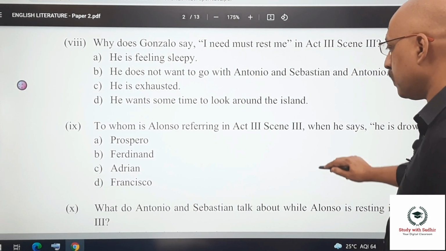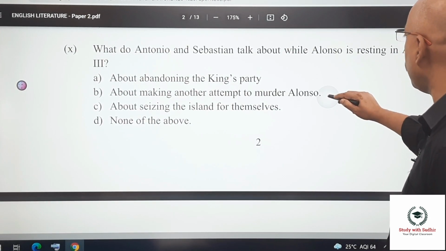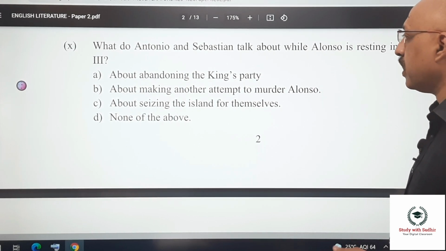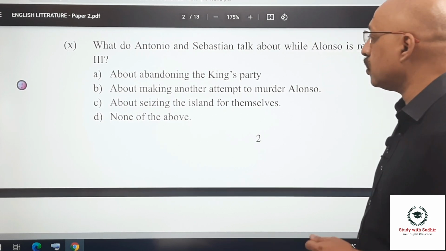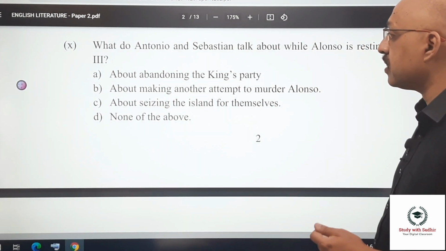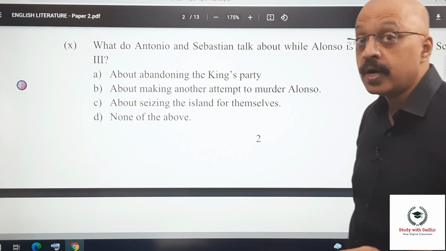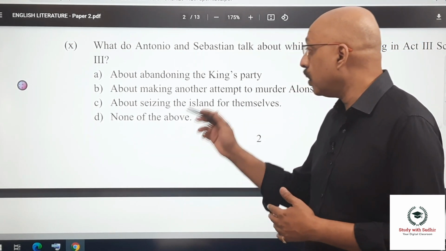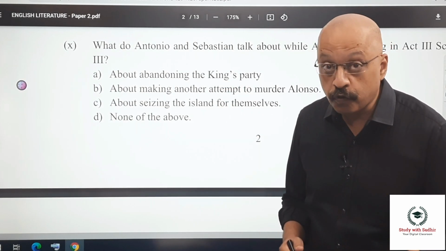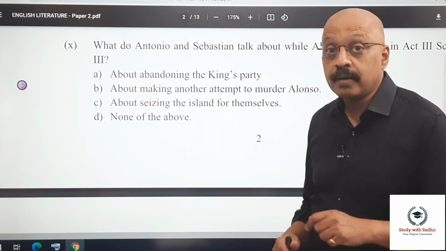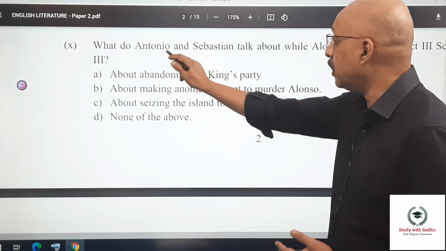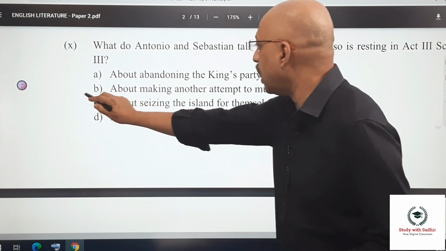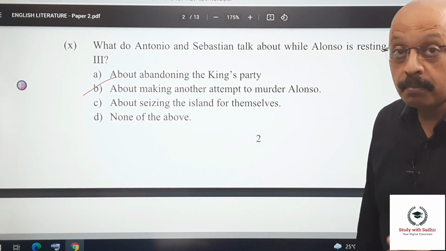Okay, what do Antonio and Sebastian talk about while Alonzo is resting in Act 3, Scene 3? About abandoning the king's party, about making another attempt to murder Alonzo, about seizing the island for themselves, none of the above. So what do they say? They say that tonight itself we should make an attempt, because the previous attempt to kill King Alonzo was foiled as a result of Ariel. So this time they want to make another attempt, Antonio and Sebastian. So the correct answer to this is about making another attempt to murder Alonzo.